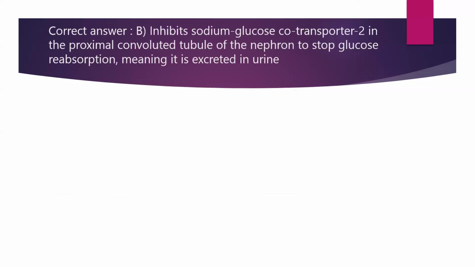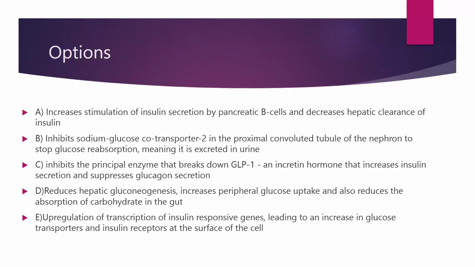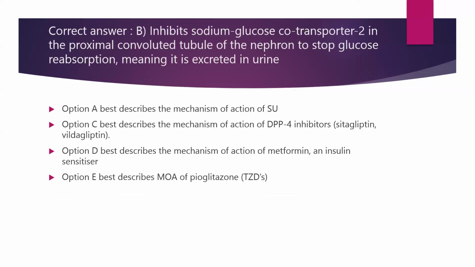The correct answer is, we already have a clue with the option itself, inhibition of the sodium glucose co-transporter 2 in the proximal convoluted tubule of the nephron to stop glucose reabsorption, meaning it is excreted in the urine. So this is important, even that it is at the level of the PCT. So again, important to remember for the future exams as well. Option A best describes the mechanism of action of SUs. Option C describes the mechanism of action of DPP4 inhibitors. Option D is for your metformin, and option E is for pioglitazone or TZDs, thiazolidinediones.